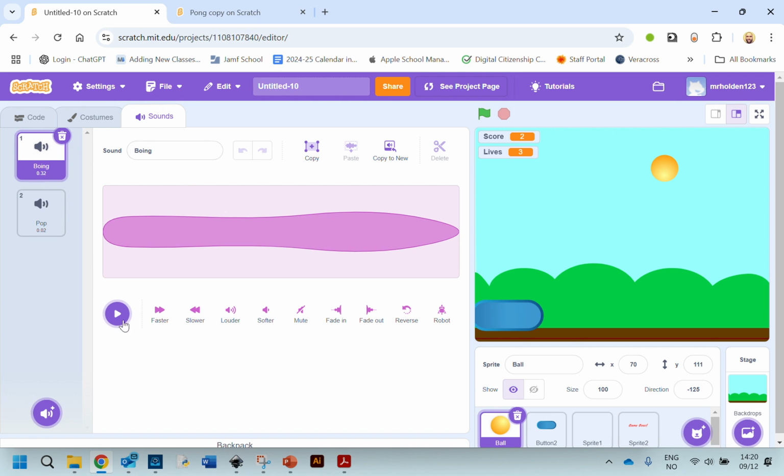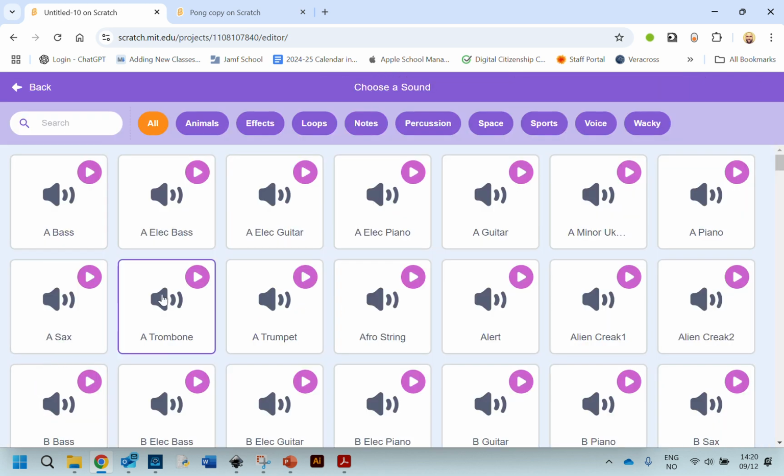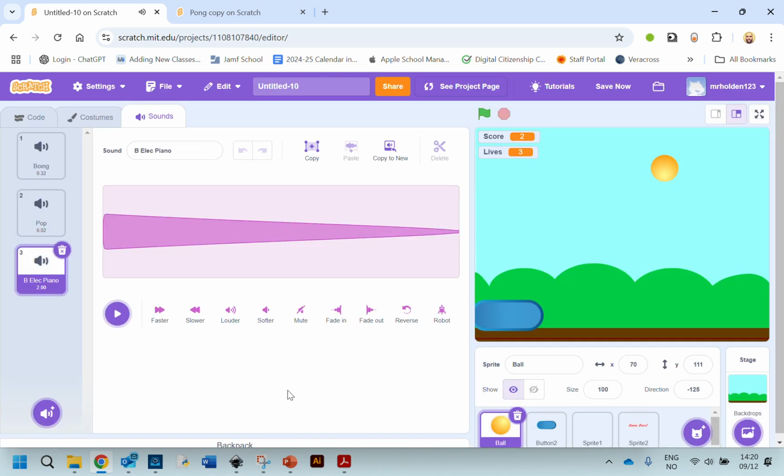So at the moment we have boing. Quite a cool sound, but it's not really what I'm looking for. Pop. Also quite good. Could use that. But I want something which is a bit more like a ding. So I'm going to go choose a sound. And let's have a look. Quite like that one. Electric piano. Oh yeah, that's a good one. I'm going to choose that one.